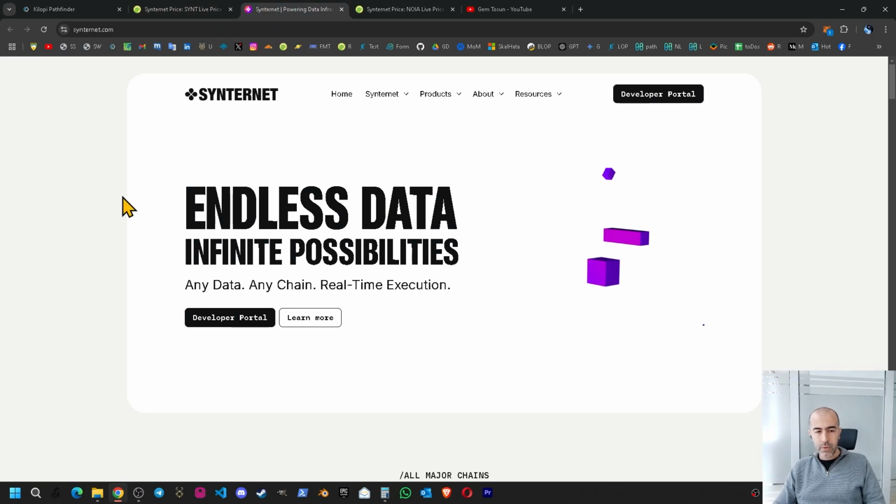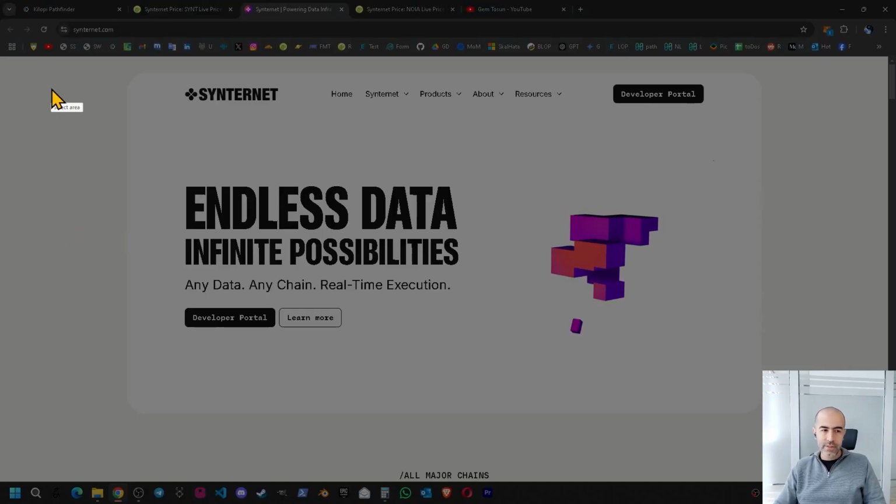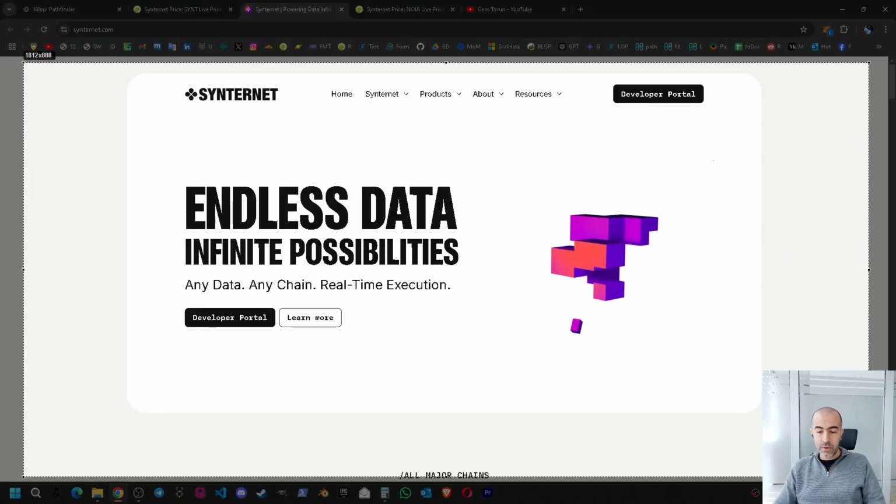So let's now go back to the web page and try to understand what this project is all about. What is the data fetching from the chains on Web3? There are many blockchains on Web3, as you know, in the crypto industry, starting with Ethereum, with many other blockchains. And there is another project, Graph, and this Graph project is doing a similar thing to Synternet.